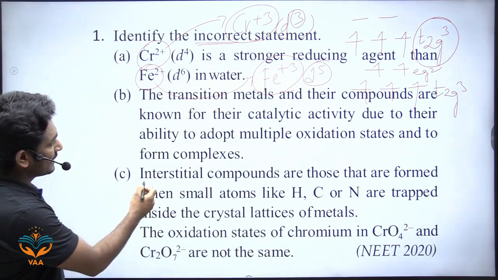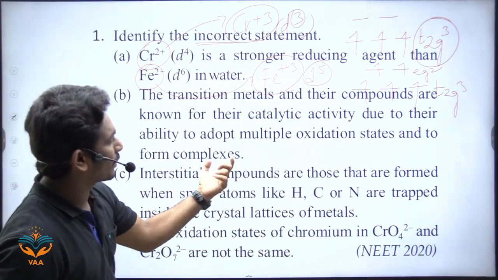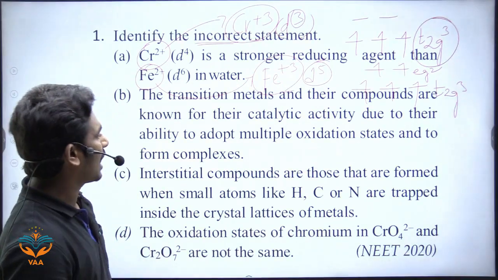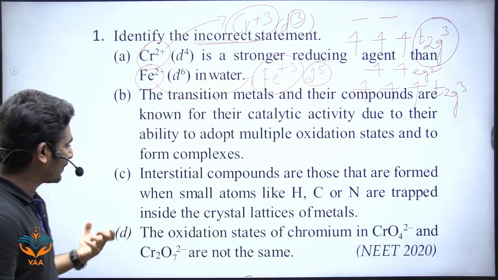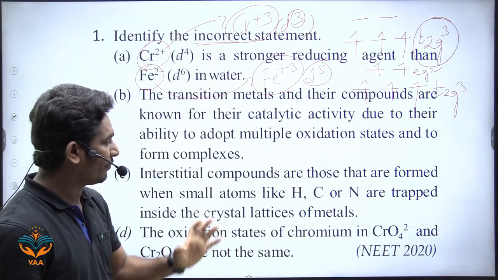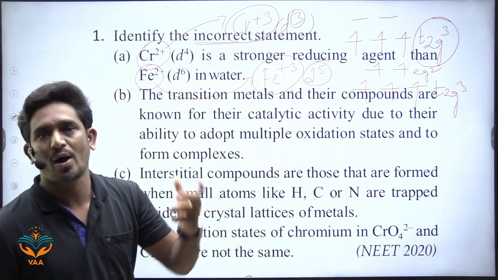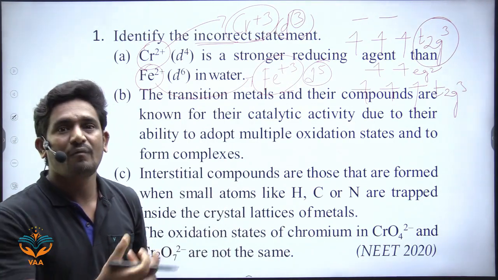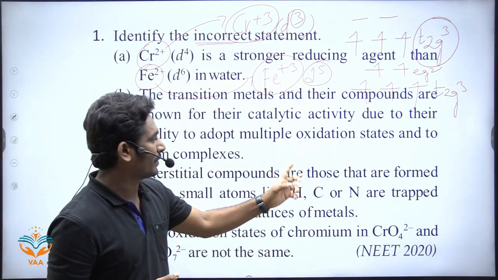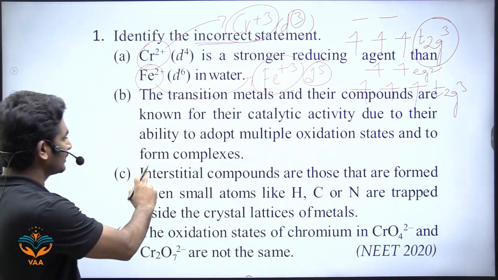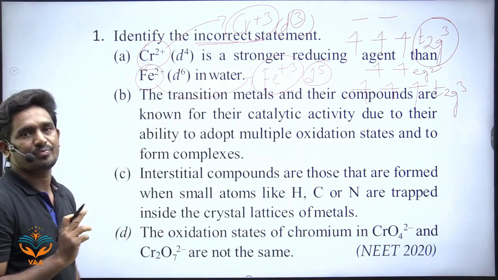The next one: interstitial compounds are those that are formed when small atoms like hydrogen, carbon or nitrogen are trapped inside the crystal lattices of metals. Actually, these crystal lattices have tetrahedral and octahedral voids, and these voids will trap the small atoms like carbon, hydrogen, nitrogen, and those compounds are called interstitial compounds. It is also correct.